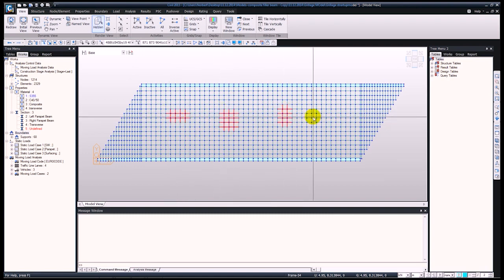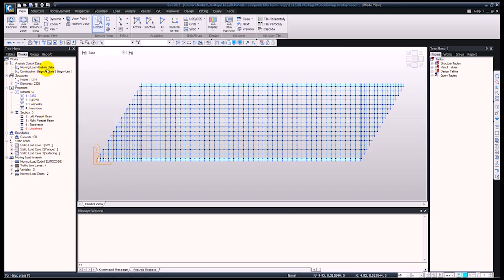Here, if I select any of the elements, you can see that these are not plate elements but beam elements. So let me unselect that. The reason why I have not defined the longitudinal section is because I'm going to show you how to generate this, how to generate the composite section from scratch.